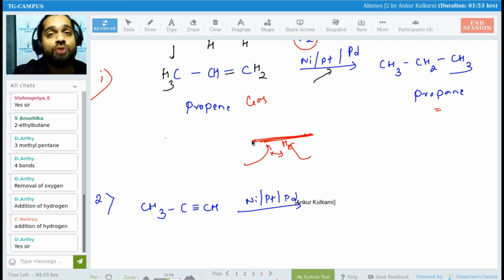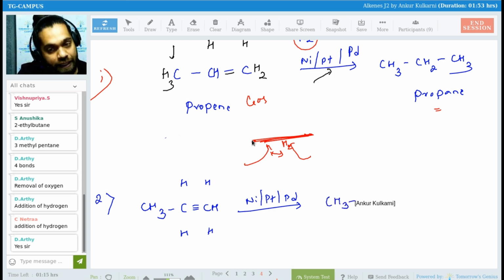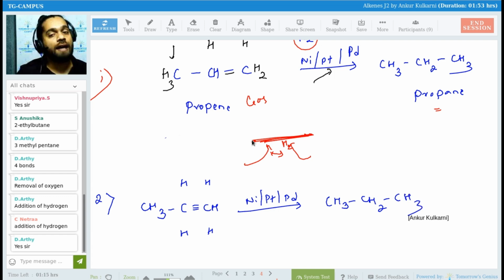What will happen? This is a strong reducing agent. Everywhere hydrogen, hydrogen, hydrogen. So now the triple bond will convert into double, which converts into single. So what I'll have? CH3, CH2, CH3. Again, what have I got? Propane. Come on, write it down.